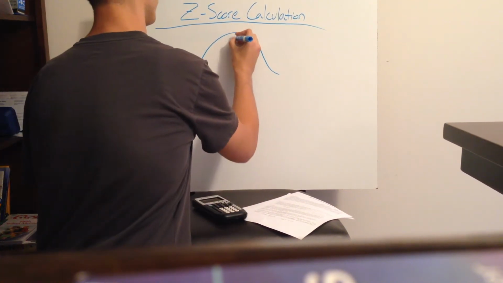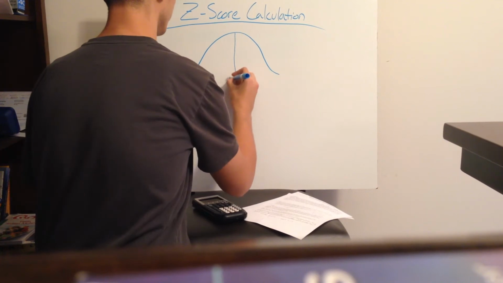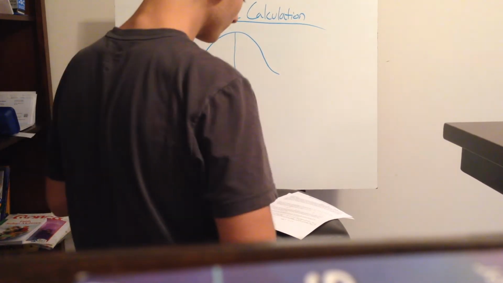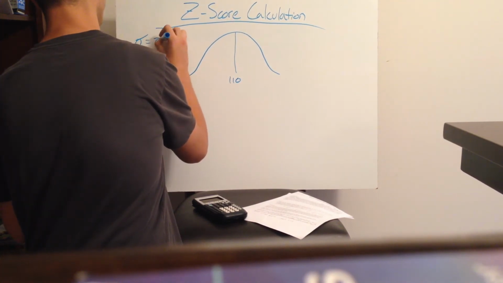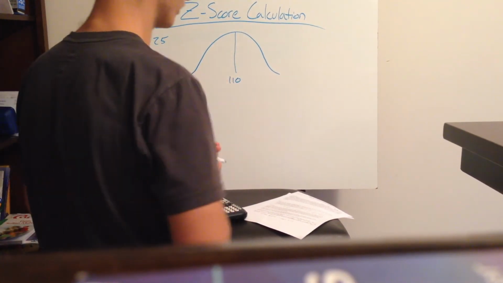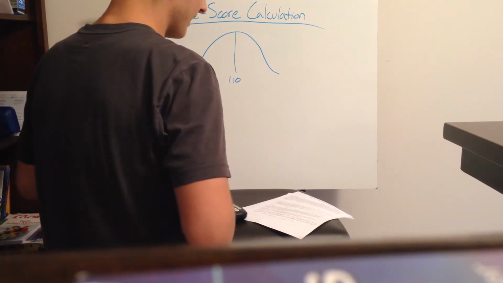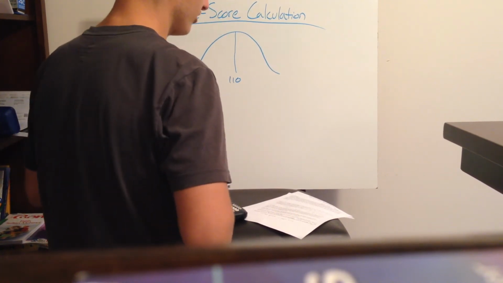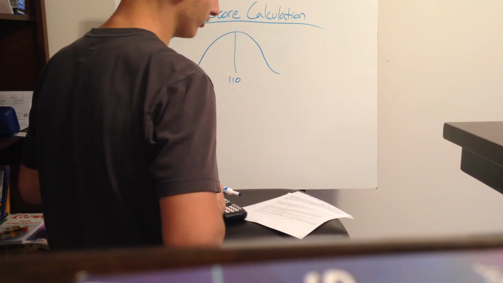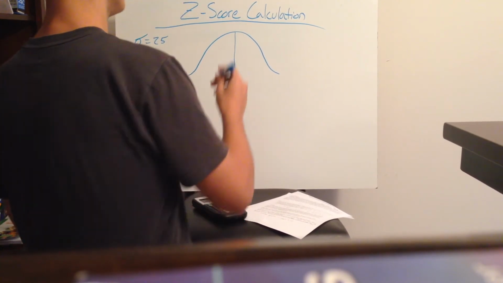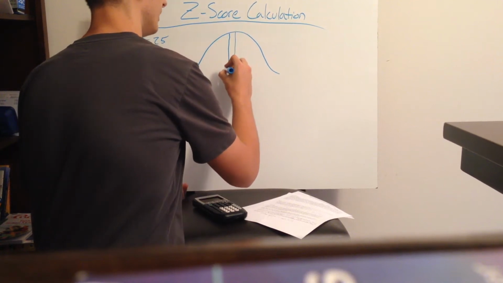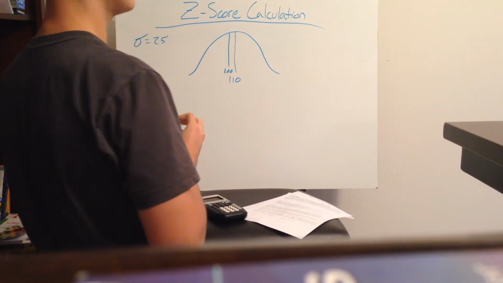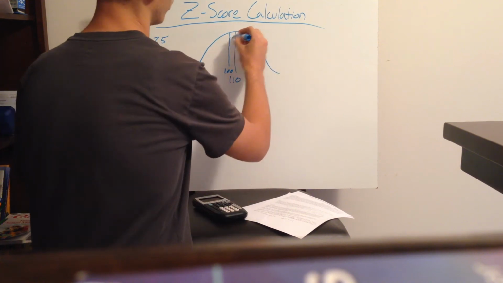And our mean would be straight down the middle, which is equal to 110. We could note that the standard deviation is equal to 25. Okay. A asks, what percent of people aged 20 to 34 have IQ scores above 100? So 100 would be approximately right here, and it's asking us above 100, so we're looking at the right side.